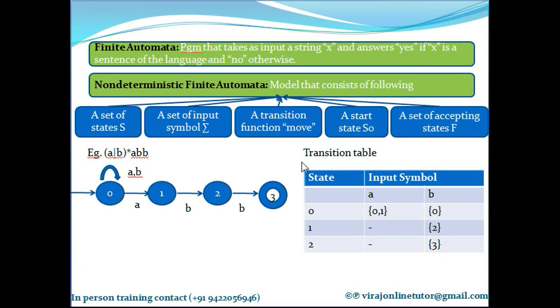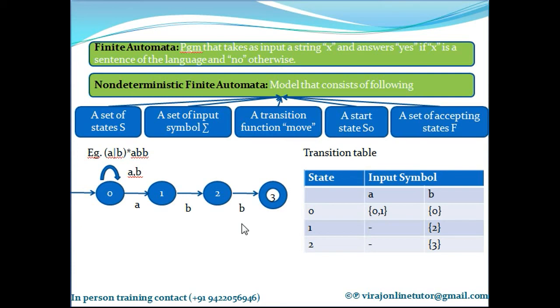Next is the start state. Any state which has an arc coming in from nowhere is called a start state, which is S0. And finally, it's the set of accepting states. All states which are marked with double circles are accepting states. So only when the machine reaches an accepting state can you return a token.